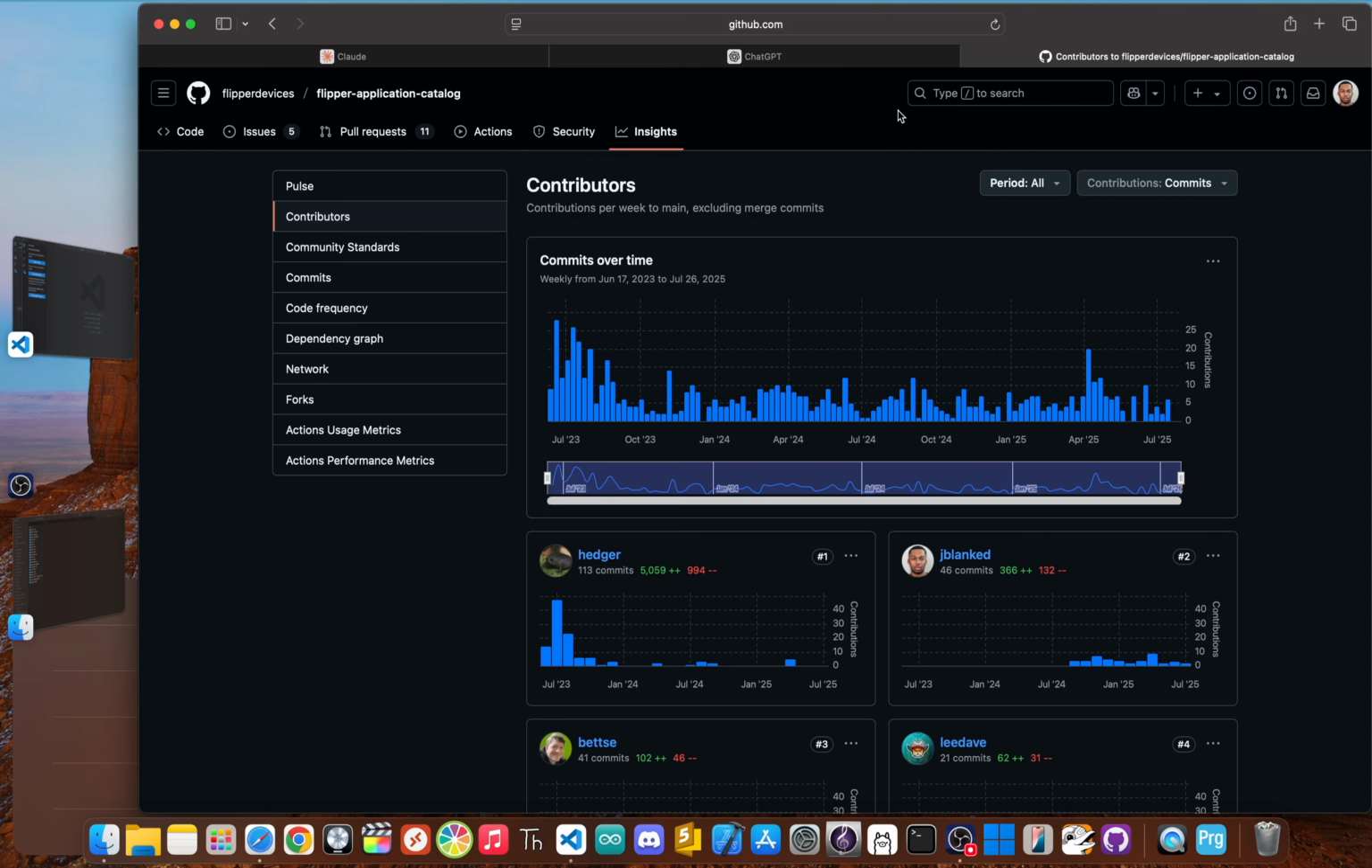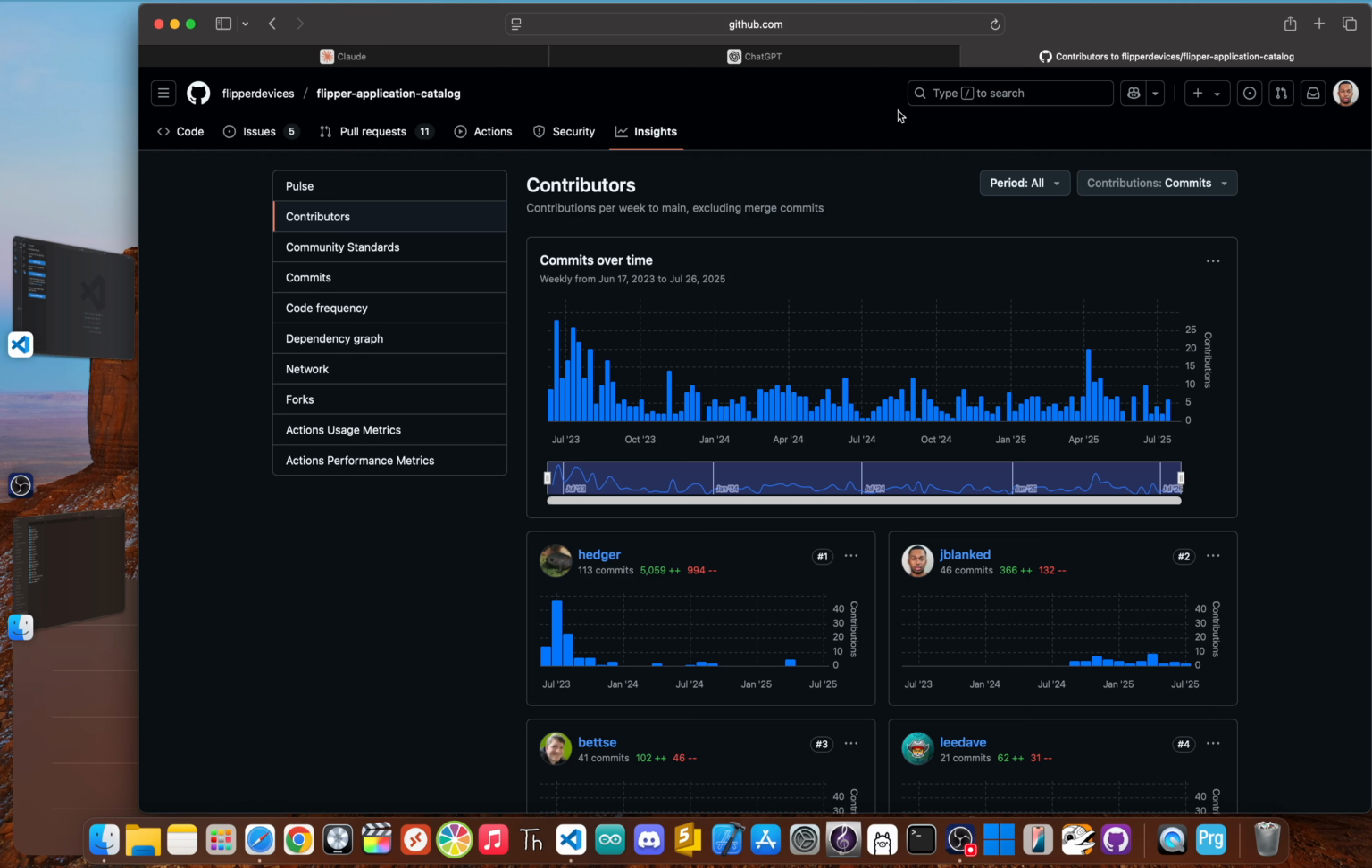The FlipperZero's real power comes from custom community apps. As an experienced Flipper developer, I wanted to see if today's AI heavyweights, ChatGPT and Claude, could generate a functional app from a simple prompt. The goal? Create a Hello World app.